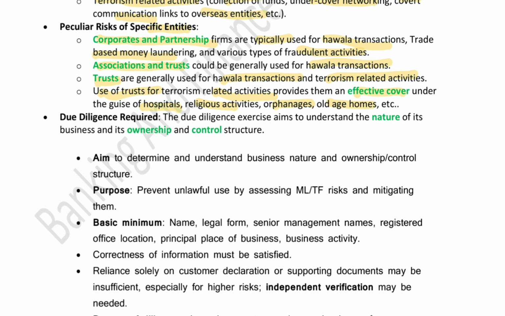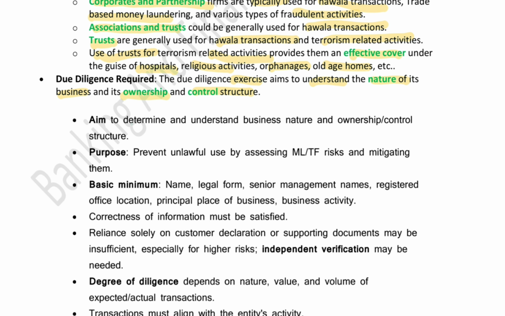They use these as the front for laundering their ill gotten money. Now, what due diligence is required? Basically, due diligence is exercised to understand the nature of the business of the judicial person, its ownership and its control structure. The purpose is preventing unlawful use by assessing the money laundering and terrorist financing risks, and then mitigating them. So that's the purpose of due diligence.